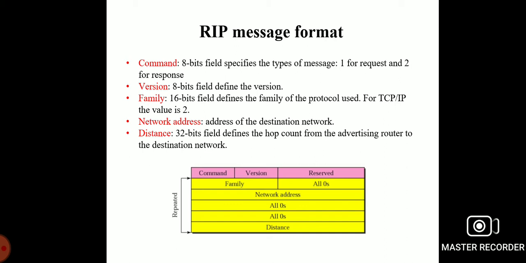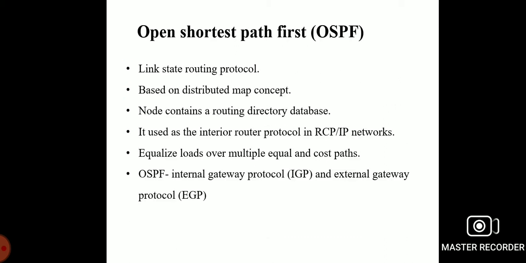Now we can move to the Open Shortest Path First algorithm. This is one of the routing algorithms on the communication network side. It is a link-state algorithm, that is, we find the shortest path in routing protocols. Open Shortest Path First is based on a distributed map concept. All nodes have a common network map which is regularly updated.